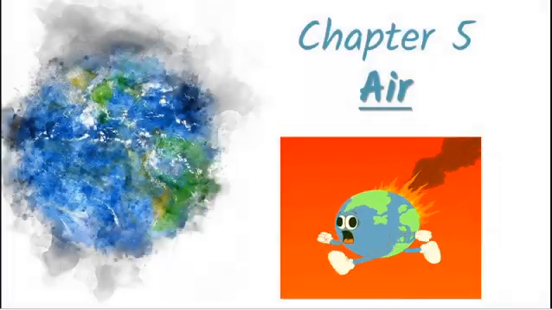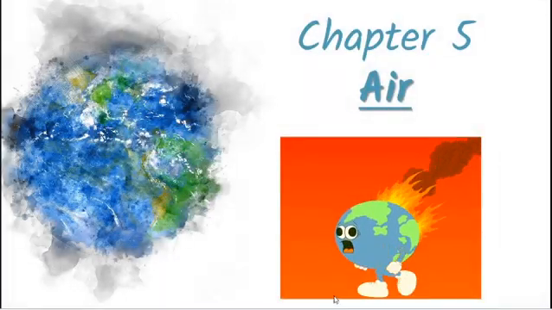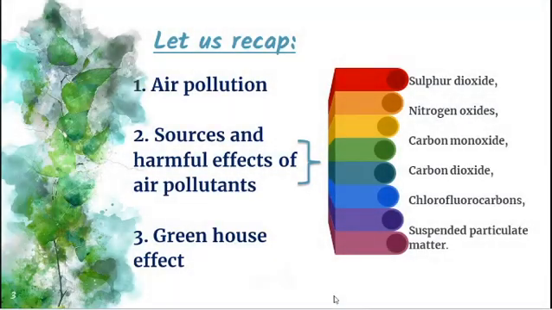In this video we are going to discuss chapter 5, air. In the previous video we have already discussed these topics: air pollution, sources and harmful effects of air pollutants, and then the greenhouse effect. The sources of air pollution are sulfur dioxide, nitrogen oxides, carbon monoxide, carbon dioxide, CFC, SPM.